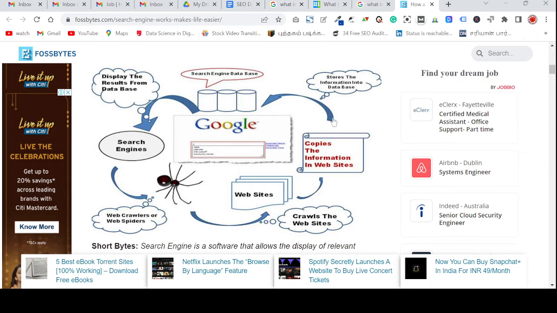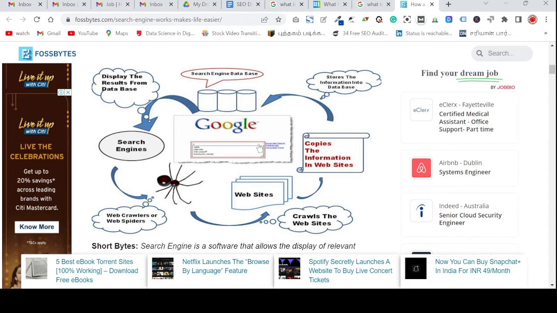Then it stores the information in its database. Google has a very huge database, and it is saving our information in the Google database. Once you enter a keyword, it calculates the relevancy of the keywords. If we type SEO, it calculates and matches SEO related keywords, then retrieves the result. Retrieving is nothing but displaying the result from the database.